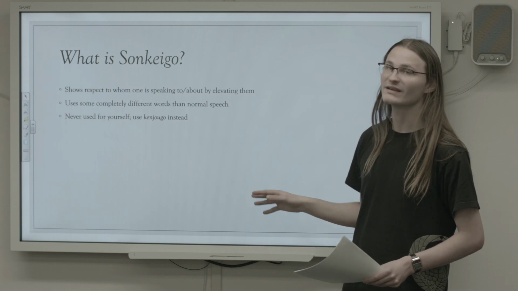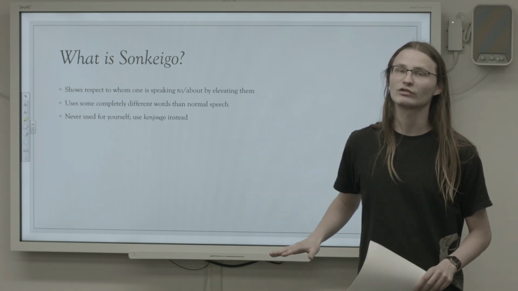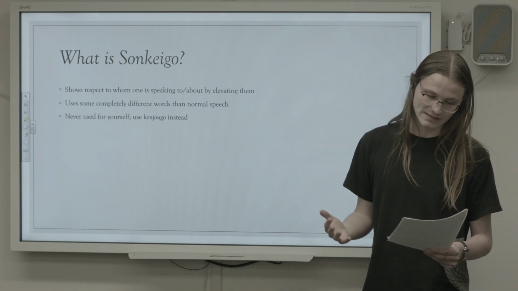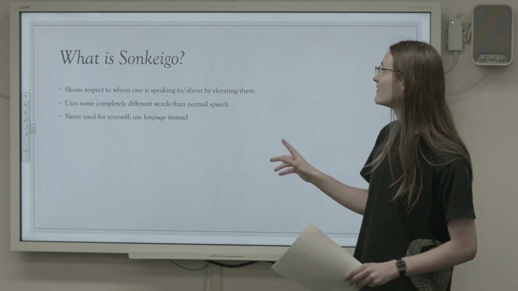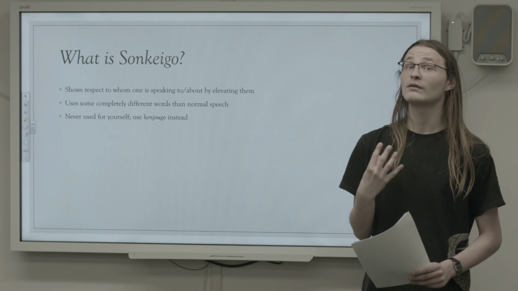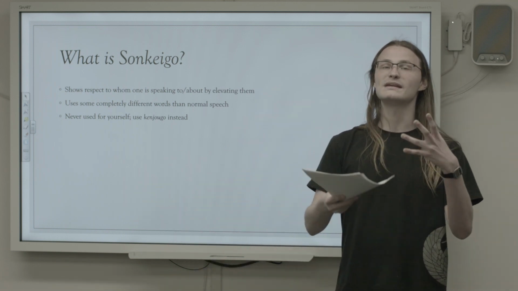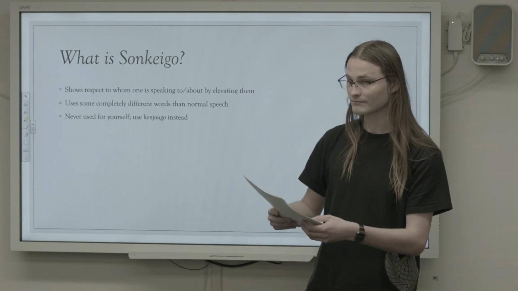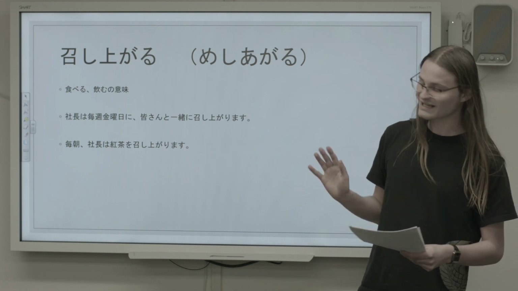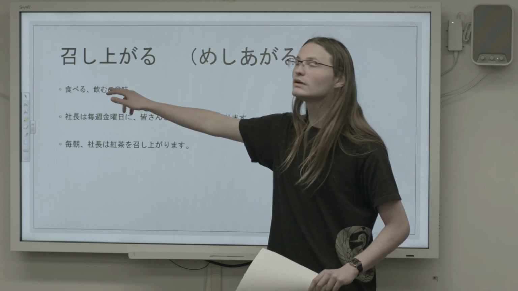And in order to demonstrate this through the language, Sonkeigo utilizes some basic vocabulary words that are completely different from the normal words that you use speaking every day. It's important to note, though, that you are never going to use Sonkeigo to refer to yourself or to refer what you're doing. Teinego and Kenjogo can take care of that. Sonkeigo is only for speaking about what other people do. So with that being said, let's take a look at a few Sonkeigo words. The first word we're going to look at is meshiagaru. And this one can replace the everyday words like taberu and nomu.